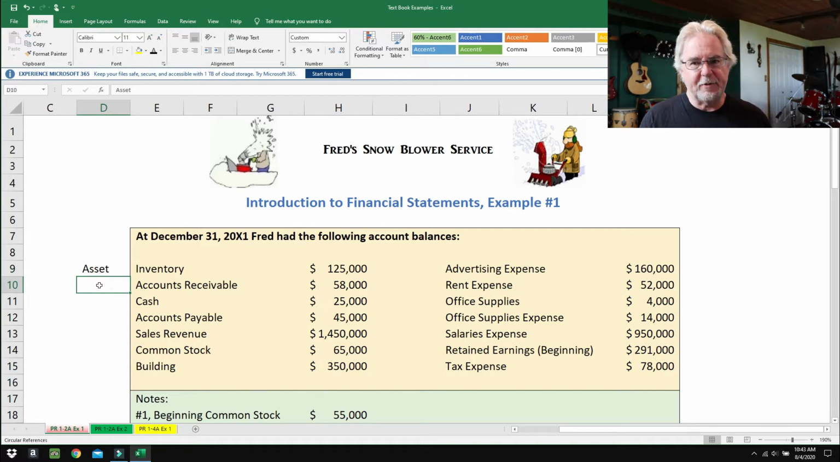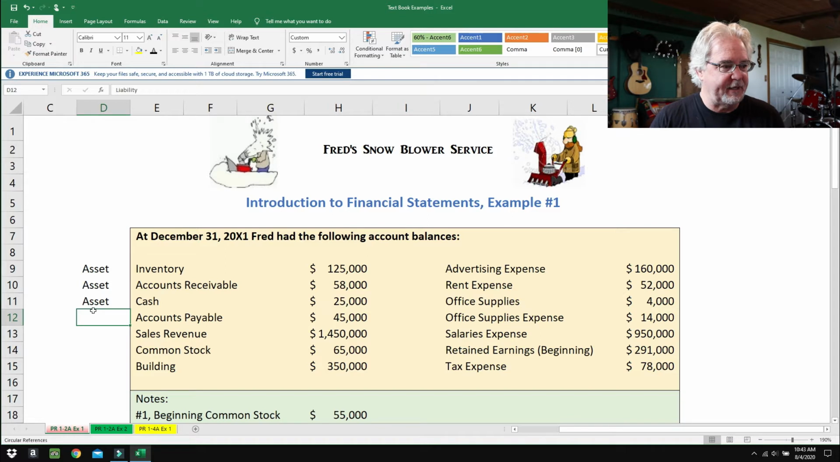Accounts receivable, that's when people owe you money, and it's a heck of a lot nicer than when you owe them money. So we'll say this is a nice thing to have too. We'll call that an asset. Cash, who doesn't like cash? So that is a nice thing to have. Now accounts payable, that's when you owe other people money, and so we call that a liability.